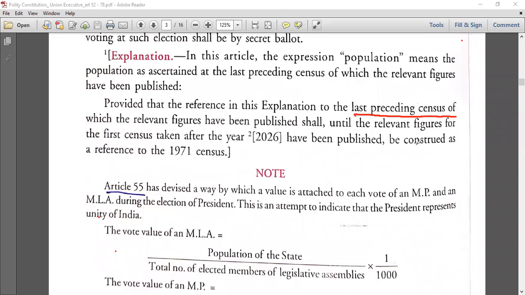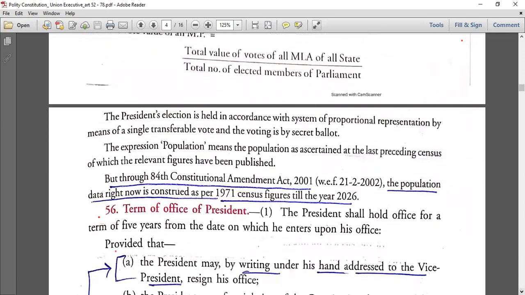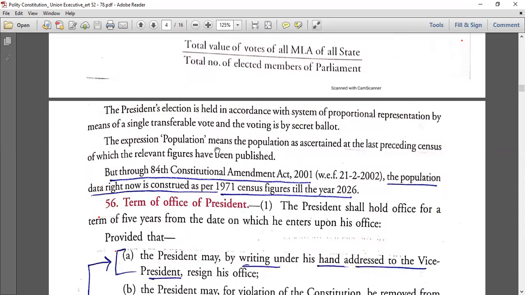Okay, the last preceding census. So it means the last census was 2000. So now you see the last census was 2011, right? If you see it now, but this is not the case. It is 1971. Why? Because one amendment was made by the government. You can see here. So the expression population means the population as ascertained at the last preceding census, of which the relevant figures have been published. 2011 was the last census.